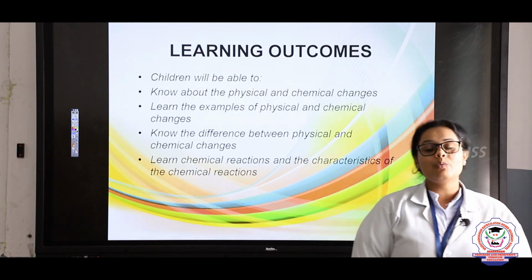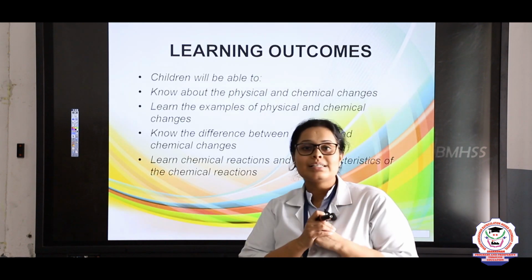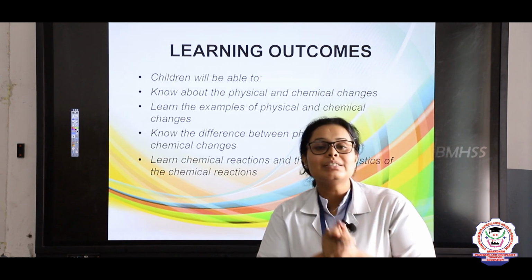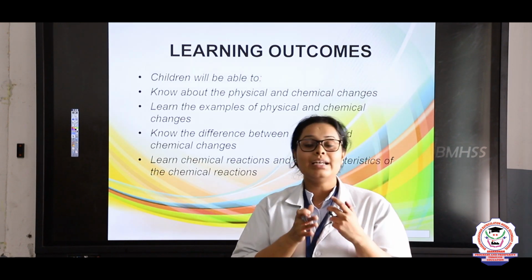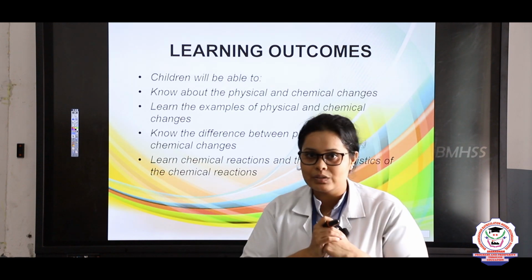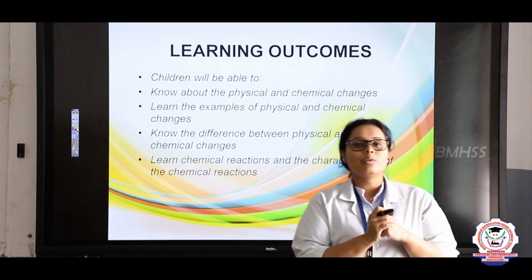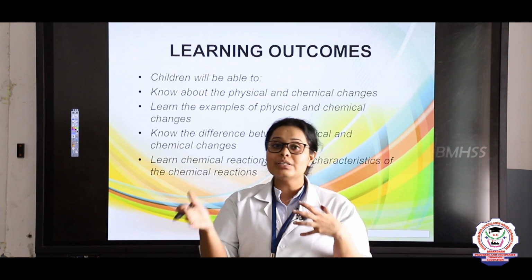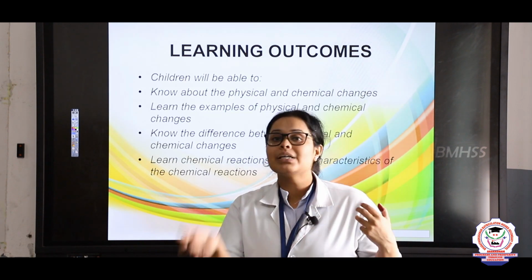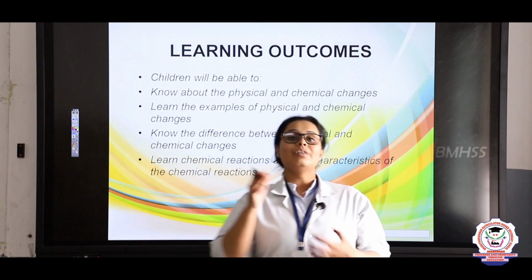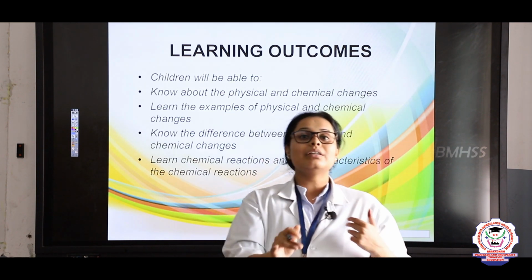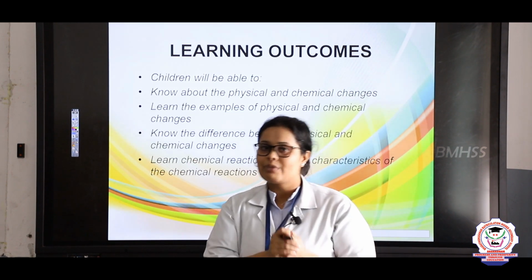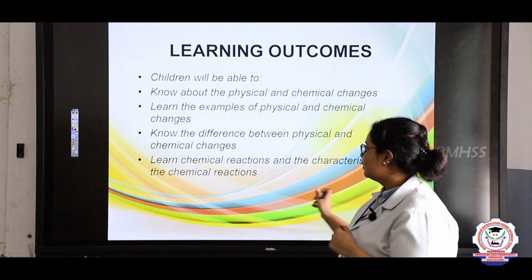In this lesson, first we are going to study the definition of physical and chemical changes. Then we are going to study the examples of that, and after that we are going to discuss the difference between physical and chemical changes, and later on we will see how a chemical reaction takes place and what are the characteristics of these reactions, right? So let's go to the chapter.